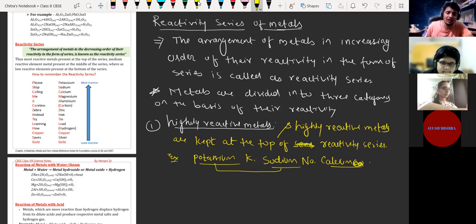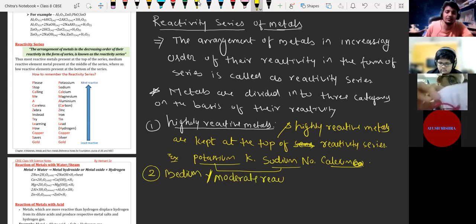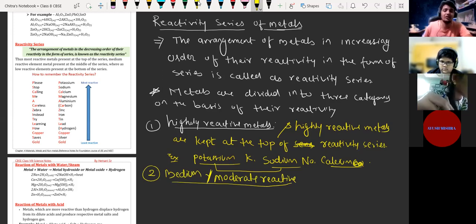Yes. Now we are going to discuss the second category of metals. We have medium or moderate reactive metals. Their reactivity is less compared to the highly reactive metals, but they are more reactive than the least reactive metals.